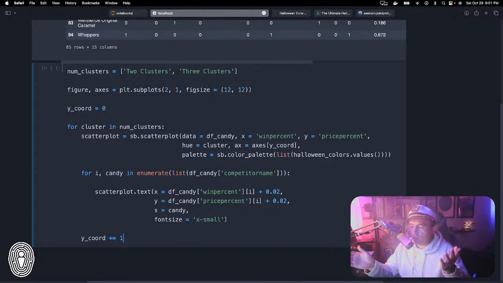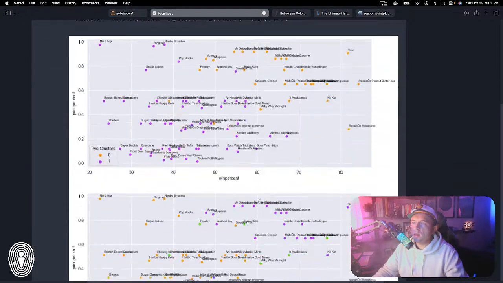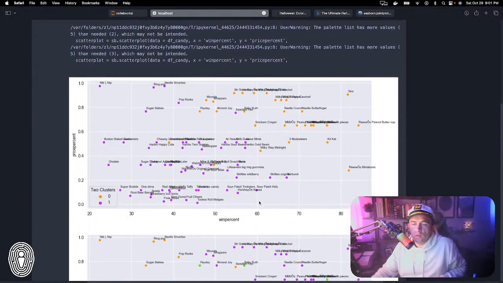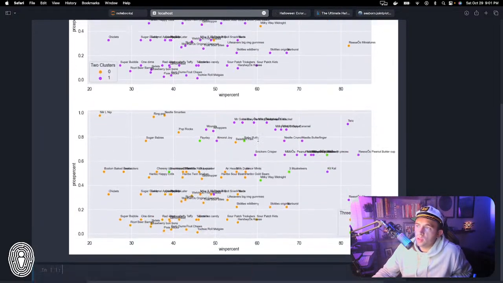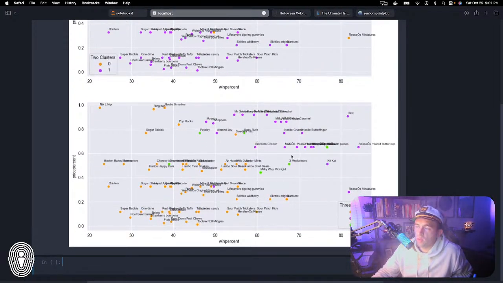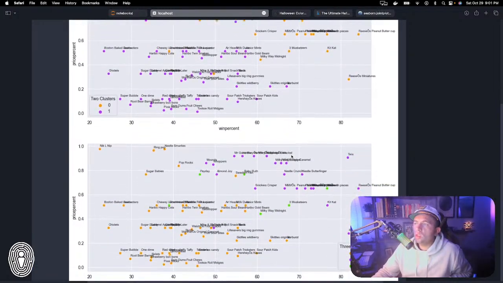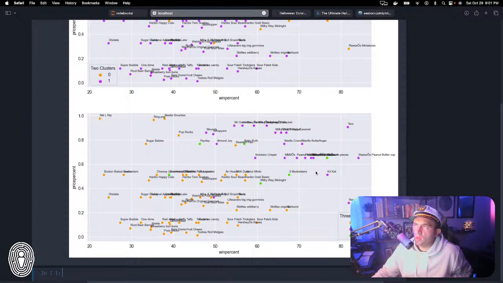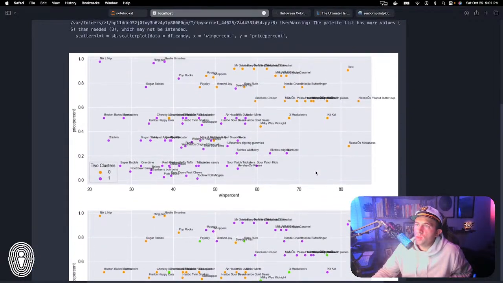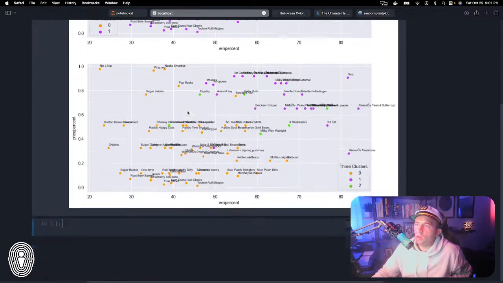Now again, we could add different labels and stuff, like changing the x label and the y label of everything, but I just want to show you how cool this visualization is. All right, so now we have our two different visualizations here. The one up at the top is our 2-cluster visualization, whereas this one here on the bottom is our 3-cluster visualization. Now you can see when you compare these two that they're mostly the same, and I don't know why the colors necessarily got out of order here, but you can see that basically the purple here and the orange here are the same.